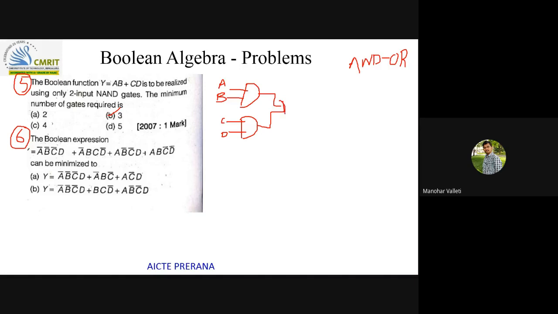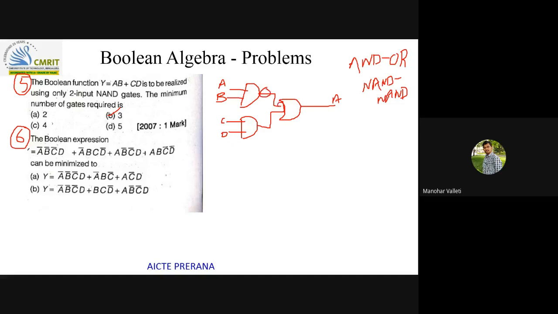So this is an OR gate, and this is the final expression. Finally, you get AB plus CD here. So this is AND-OR logic. To convert easily, AND-OR logic can be easily converted to NAND logic. So for NAND logic, I will use the double bar concept here.